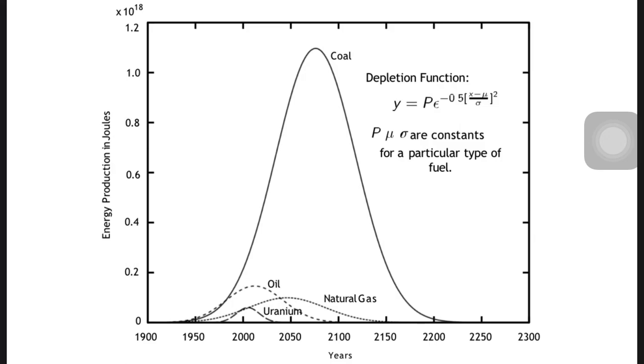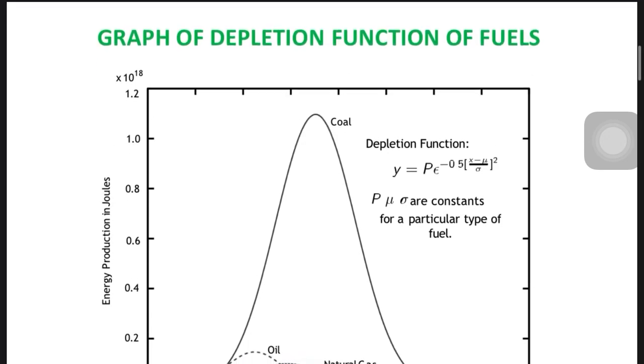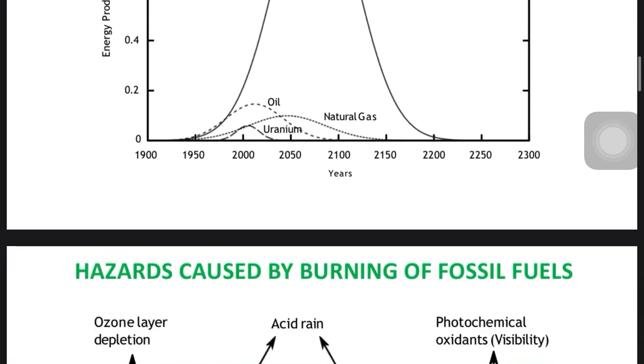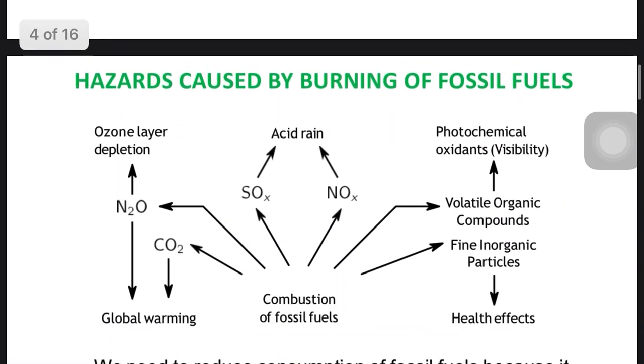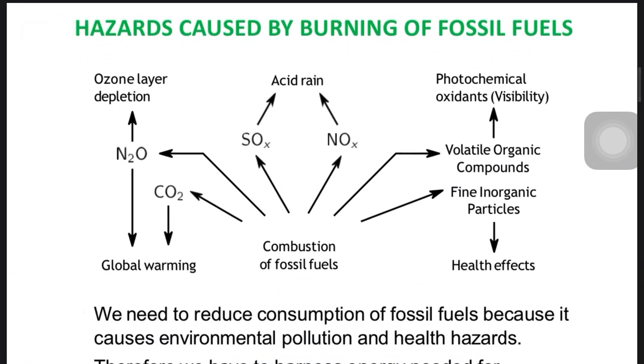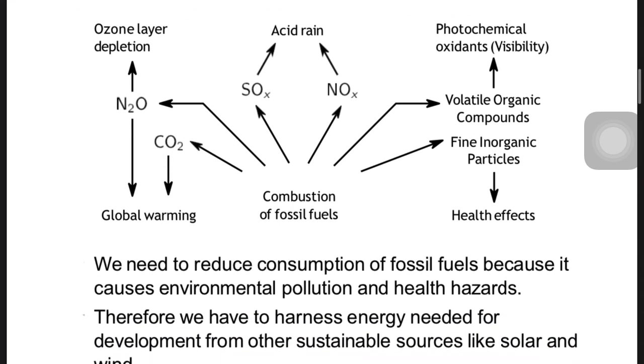So we have to think from today about environmental pollution, because it has hazardous effects on our environment and on our health. So these are some causes and effects of burning fossil fuel. As I told you previously, oil and coal are the main sources to generate energy, because they are the cheapest source nowadays. That's why we planned for that. We are not thinking about the pollution.